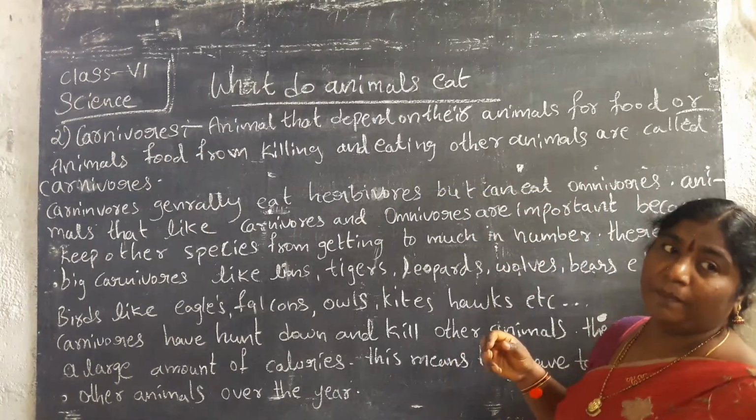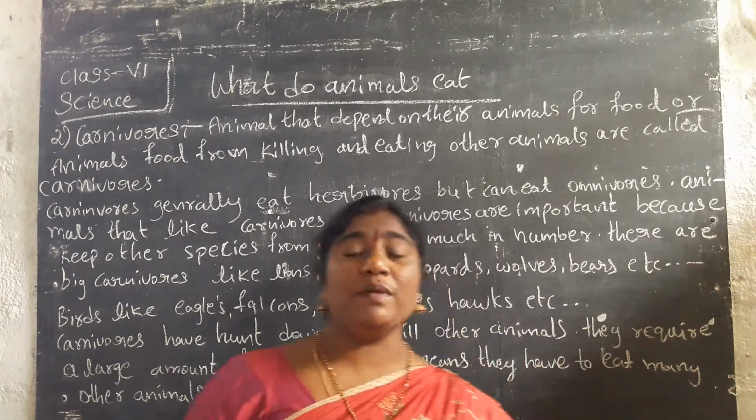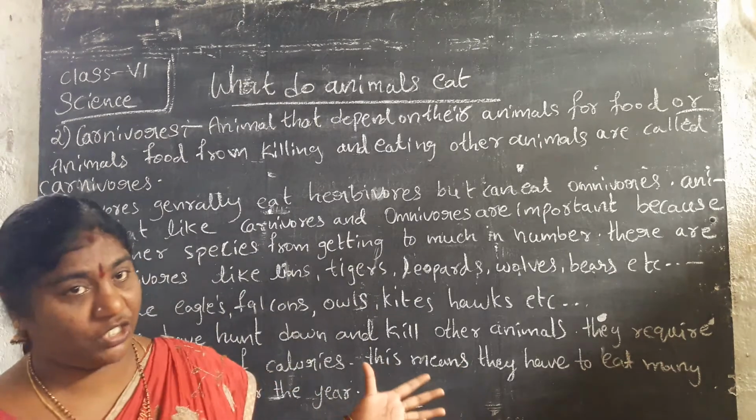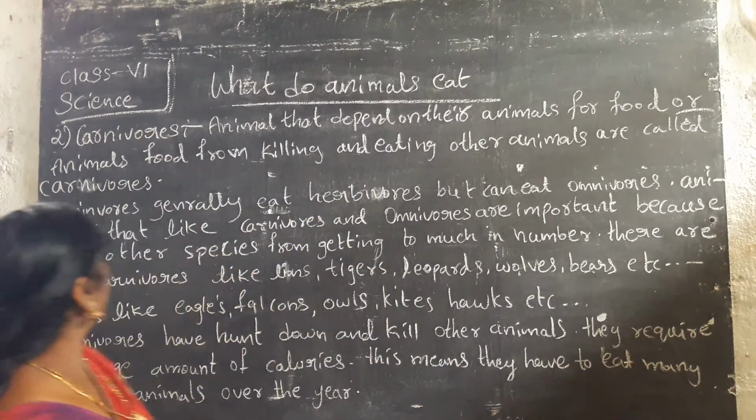Carnivorous animals depend on other animals for food. They kill other animals and take the flesh as food. That is called carnivorous.